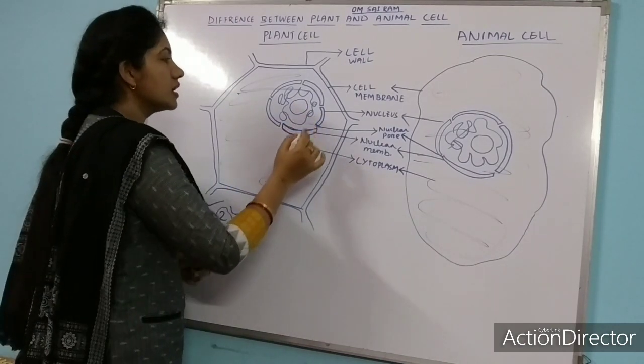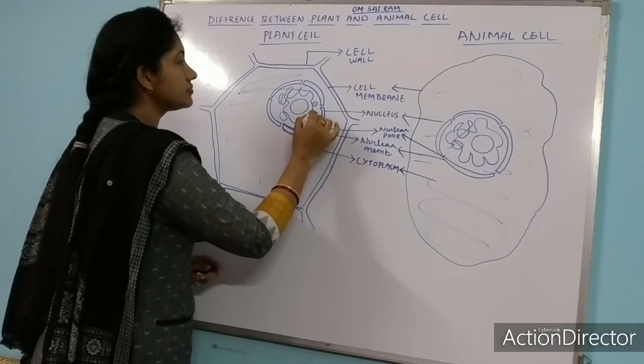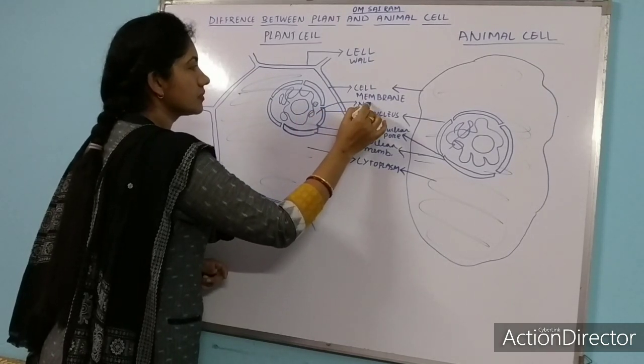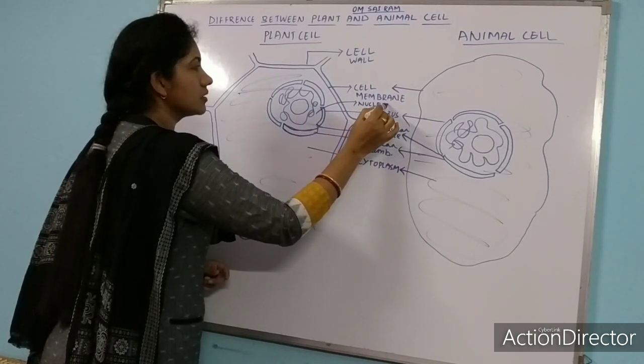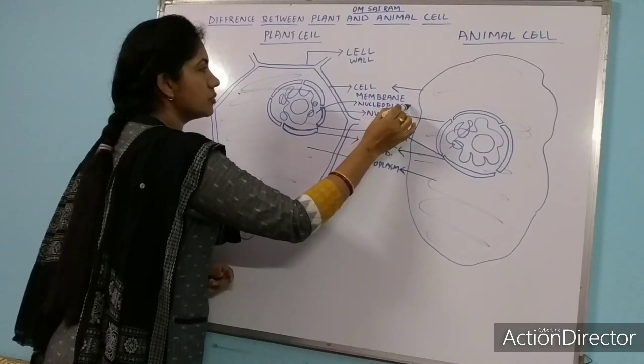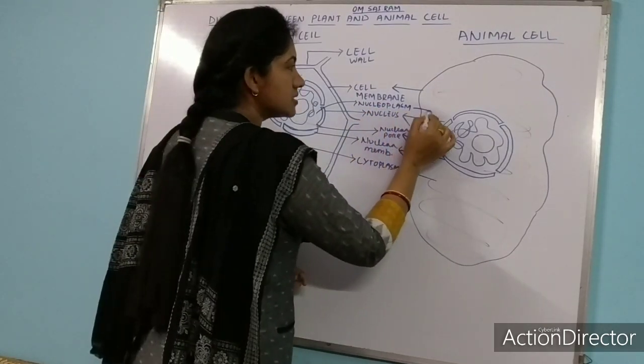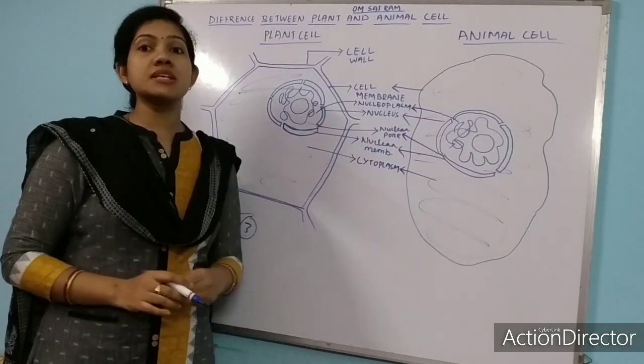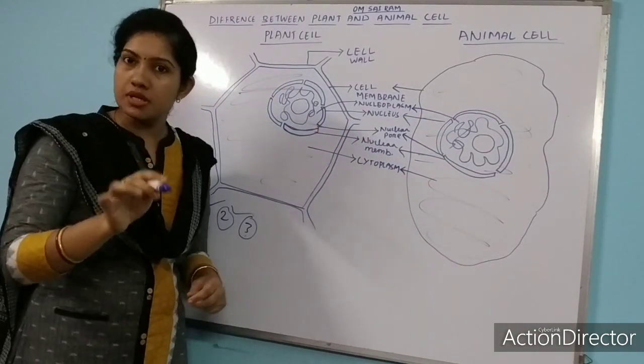We call it nucleoplasm. As that of cytoplasm, cytoplasm is the jelly-like substance present inside the cell, nucleoplasm is the jelly-like substance present inside the nucleus.